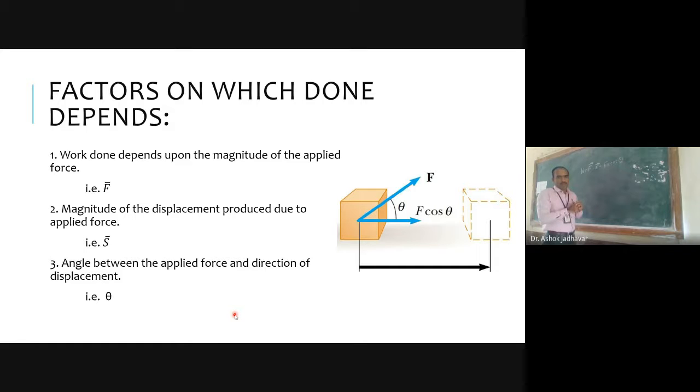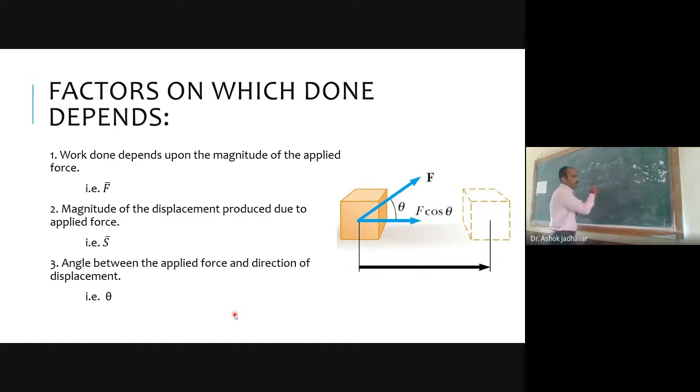and this will change the value of work done. Initially, let us consider S as a constant value of 1 meter, theta as 0, and I am going to vary the value of force. Initially I will take F equal to 1 Newton. So, for example, S is equal to 1 meter, theta is equal to 0. So work done will be F into 1 meter and cos of 0, which is equal to F multiplied with 1 meter.